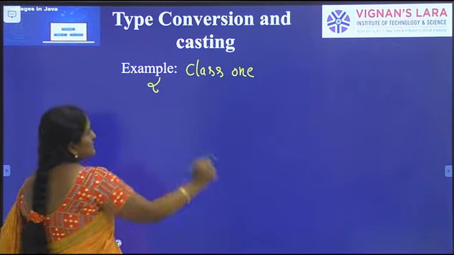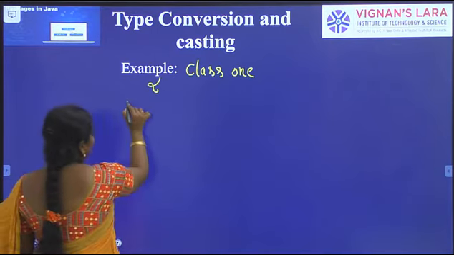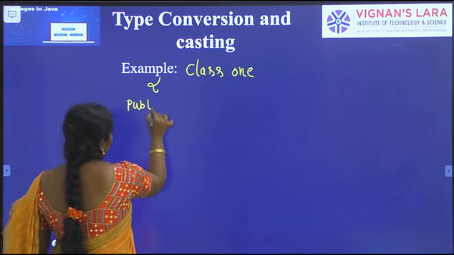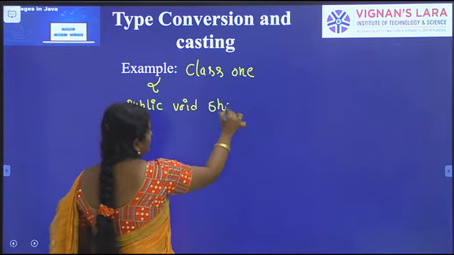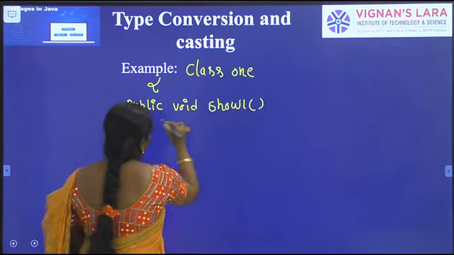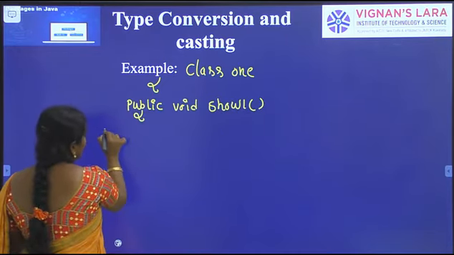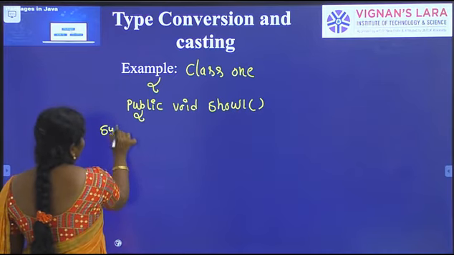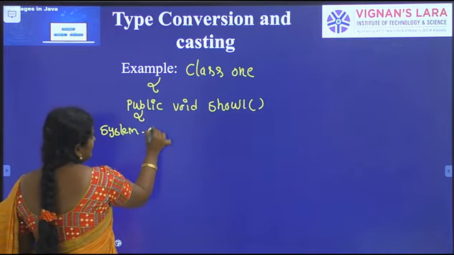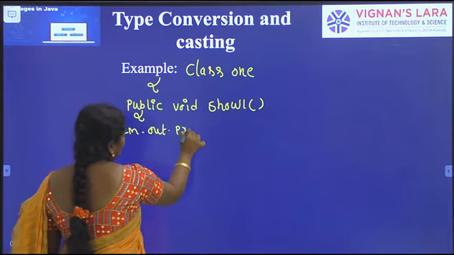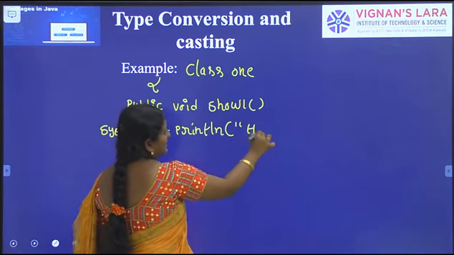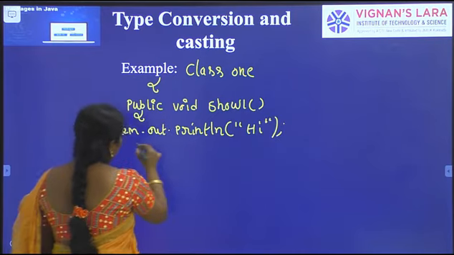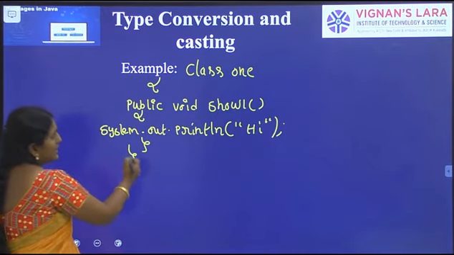In this class I am defining one method, public void show1. In the body of this method I am writing a System.out.println statement, System.out.println hi. Here I am closing the class body.